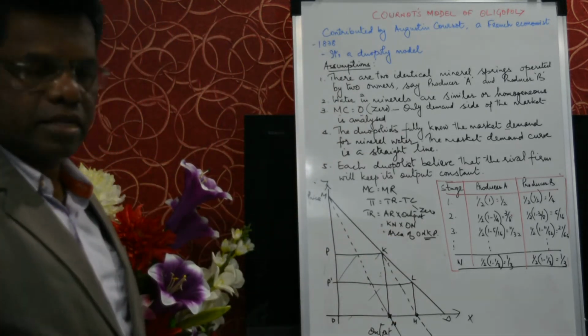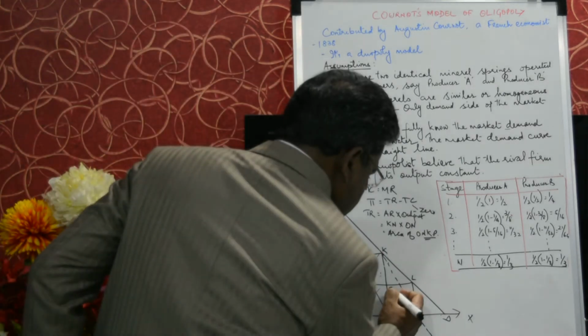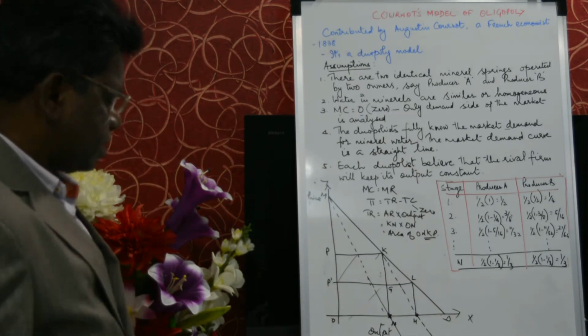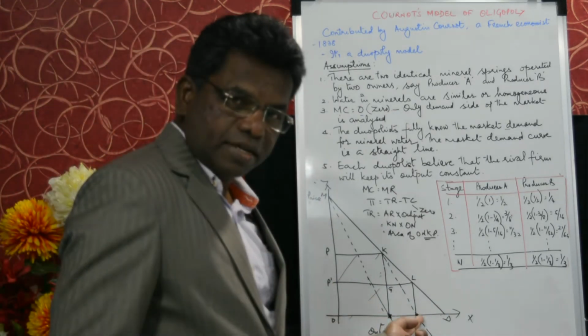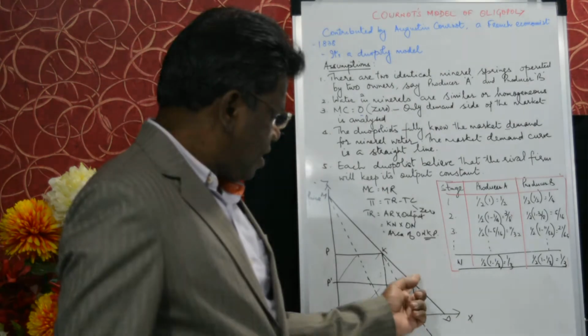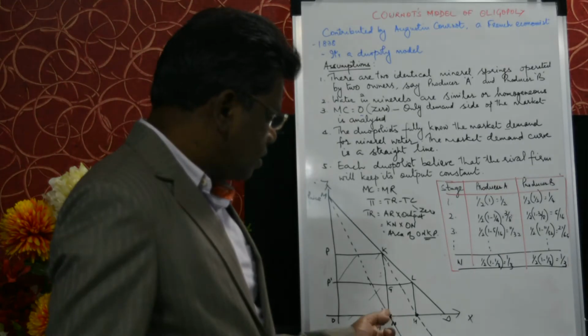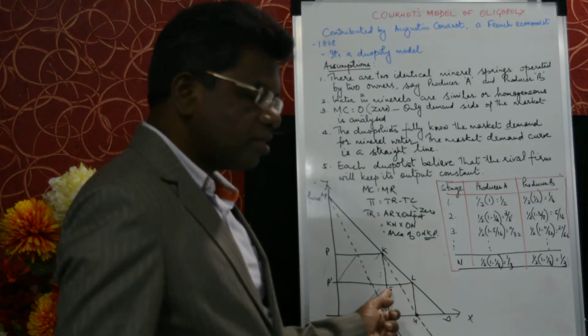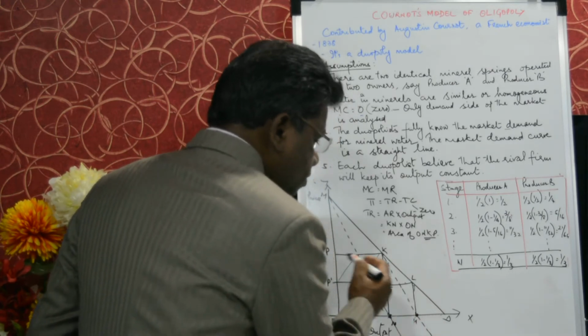OP1 or OP dash is the price. Now listen, we give the letter as G here. Now B is producing NH quantity and is charging LH per unit. So the total revenue B earns is NHLG. This is the profit. Entire thing is the profit of Mr. B.